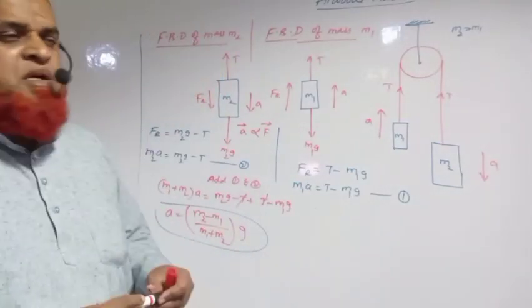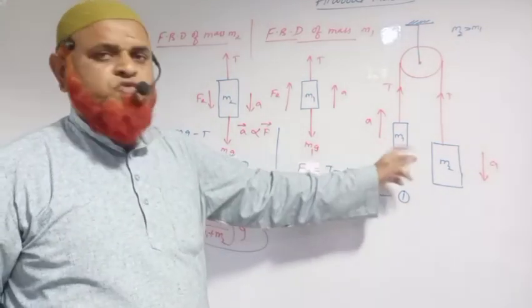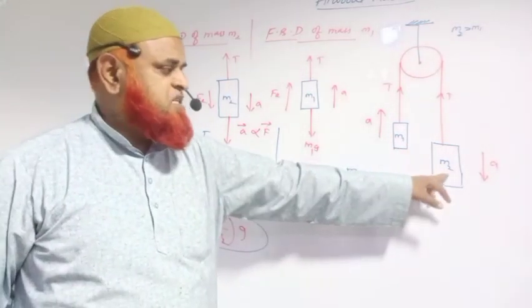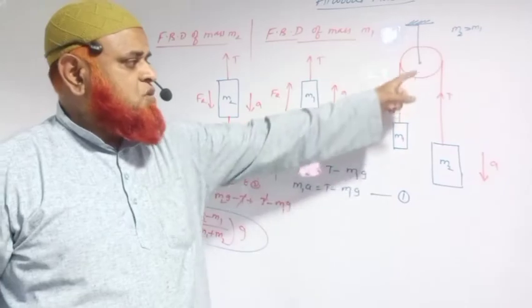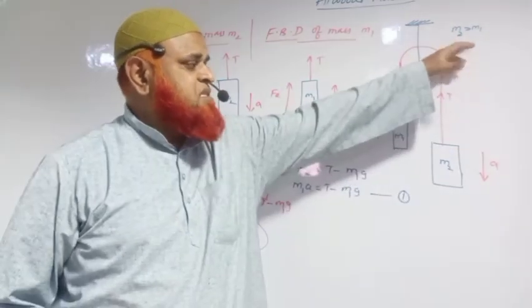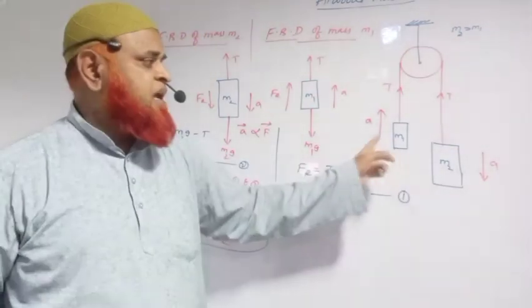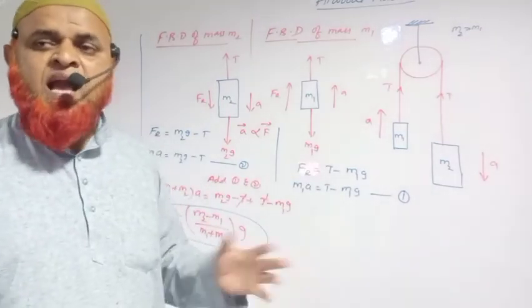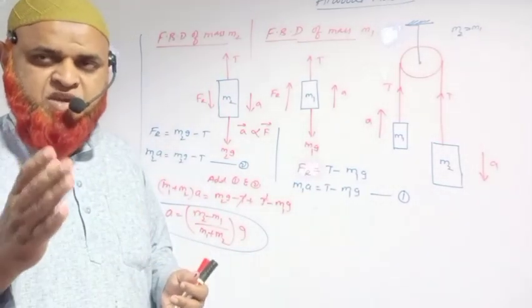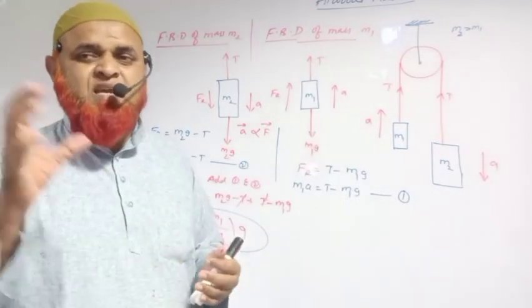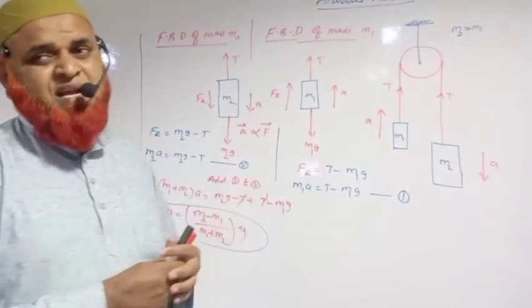Okay. So this is an Atwood's machine here. Two blocks are there. One is dominating the other one. This one has the larger mass, that's why it is coming down with an acceleration a. This one is moving up with an acceleration a. Acceleration of both the blocks is going to be the same here. A free body diagram means taking one body separately and discussing how many forces are acting on it.